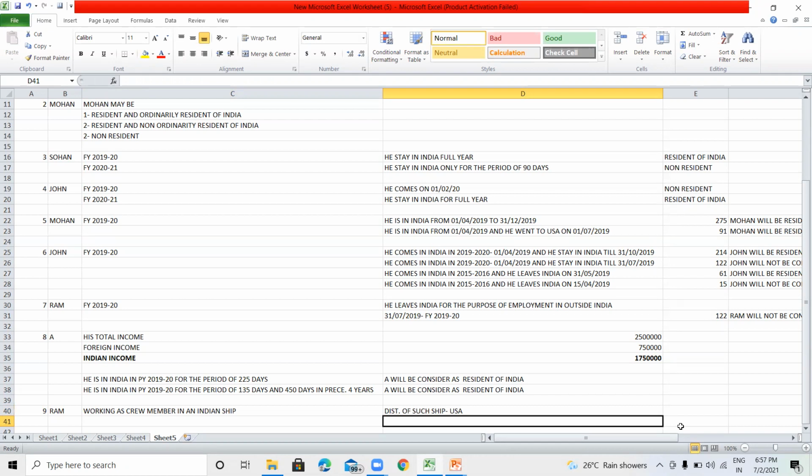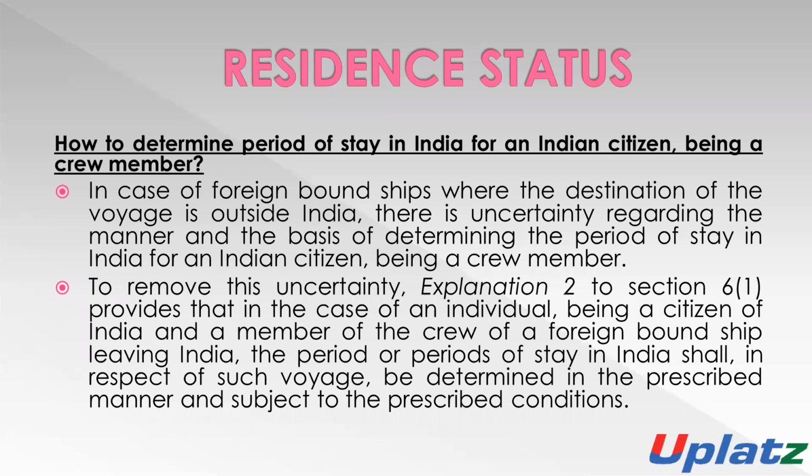So how will we determine the period of stay of such person in India as a crew member?